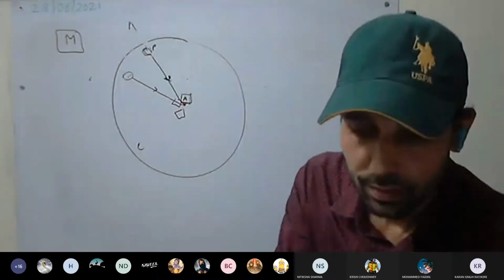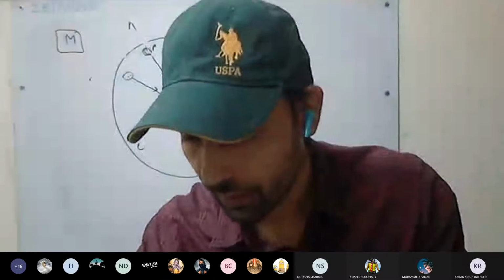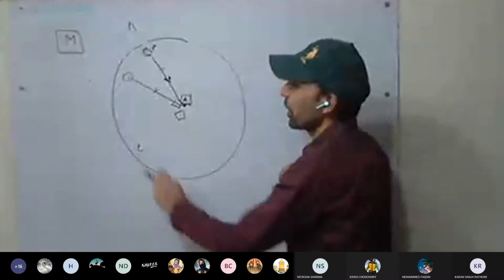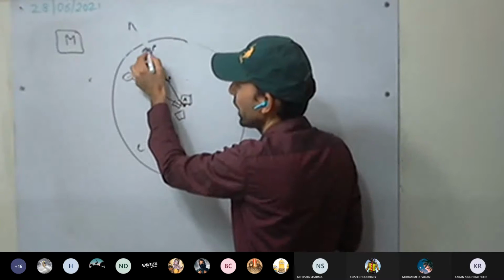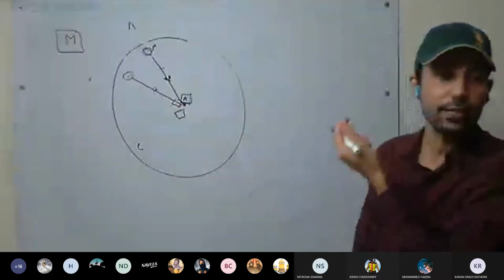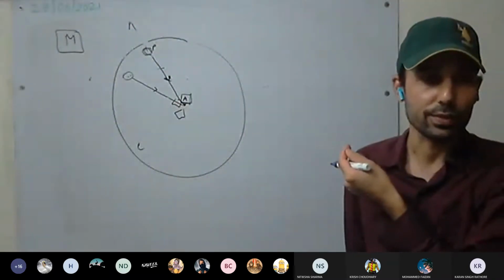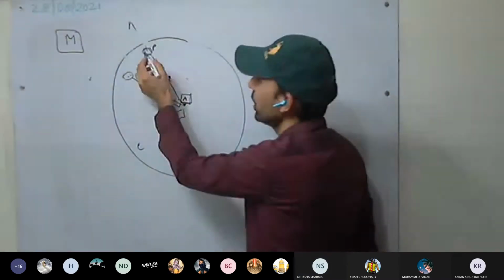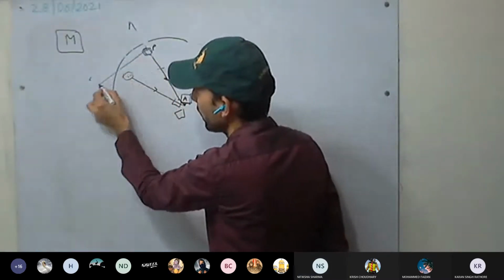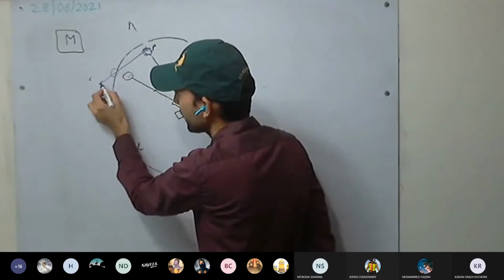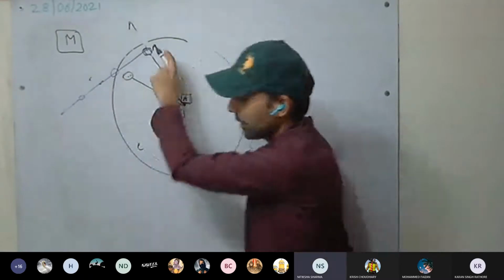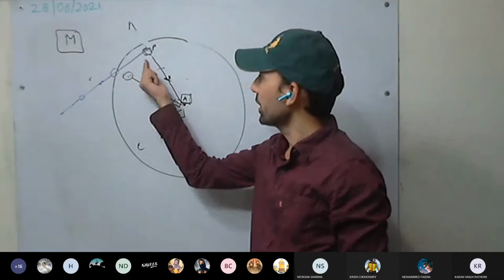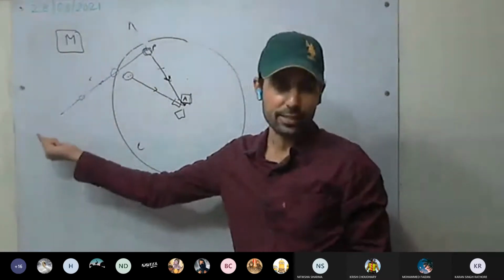If we cut the string, how is the observer on the ground going to observe the motion? As the string is cut, is there any more force acting on the stone? No, there will be no force acting on the stone. So how is it going to move? In a straight line. It will move in a straight line. So for the observer on the ground, this stone will be moving in a straight line.